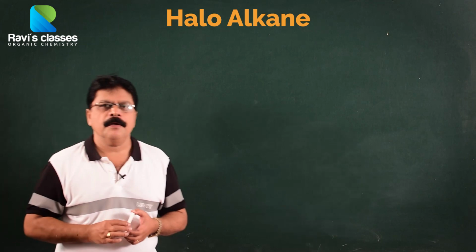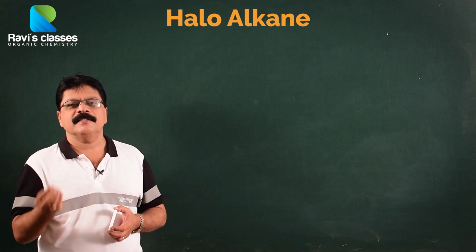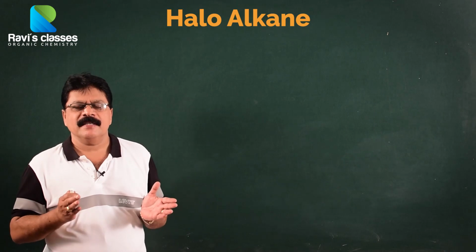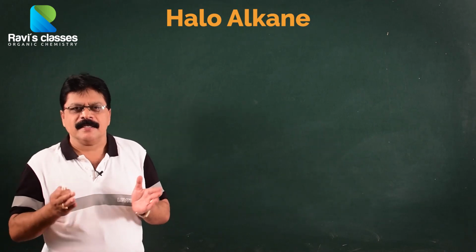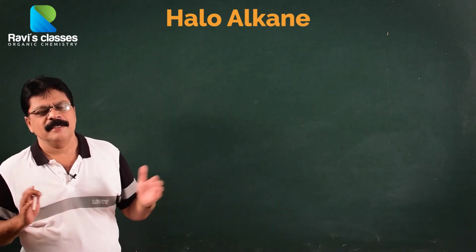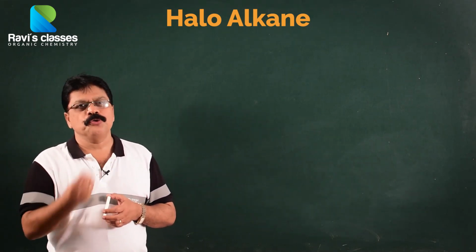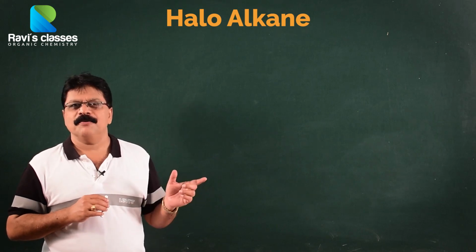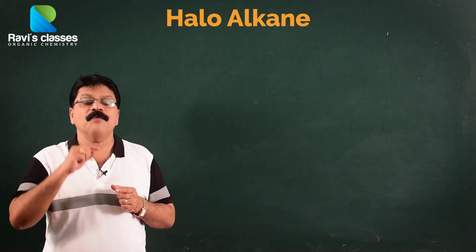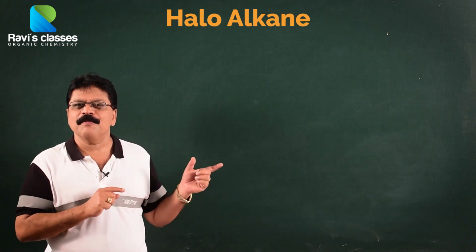Now, we have understood that SN1 is generally shown by tertiary, and SN2 is generally shown by primary. And what about secondary? Secondary, depending upon other factors like the solvent, the temperature, the other conditions of the medium, will either be SN1 type or SN2. So, let us focus on the two ends, the tertiary and the primary. Now, in a question paper, suppose you get two tertiary halogen compounds and they ask you which will undergo nucleophilic substitution SN1 type faster. So, what have we understood? We have understood that tertiary takes place easily because of the formation of a carbon cation.